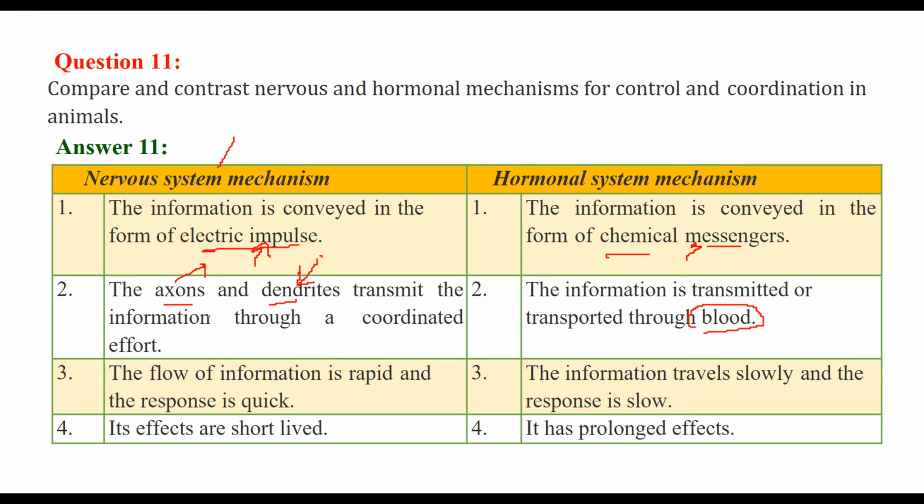In the nervous system, the flow of information is rapid and the response is quick. In the hormonal system, the information travels slowly and the response is slow. The effects are short-lived in the nervous system mechanism. The effects are prolonged in the hormonal system mechanism.